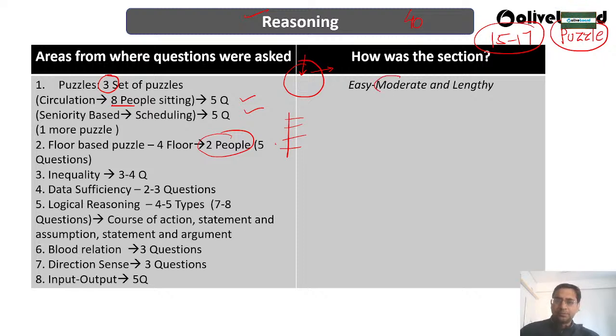The paper is moderate. That means if you have done your practice in a proper way, the paper is moderate, and obviously you will be able to go ahead in this, okay.